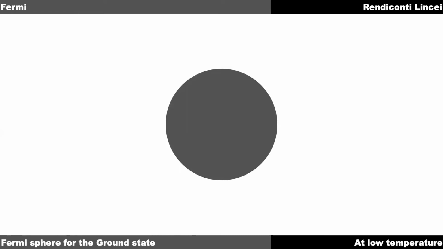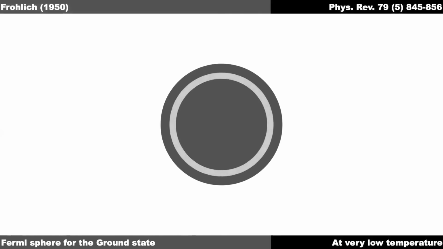So what happens to the Fermi sphere that was initially just spherical? It transforms into something like this. You have one sphere in the center and a concentric shell, and between them there is a gap which is unoccupied. Just by looking at this, one would expect that the energy of this configuration should be higher, because the Fermi surface has expanded outward. So shouldn't this be a more energetic state, rather than a ground state?